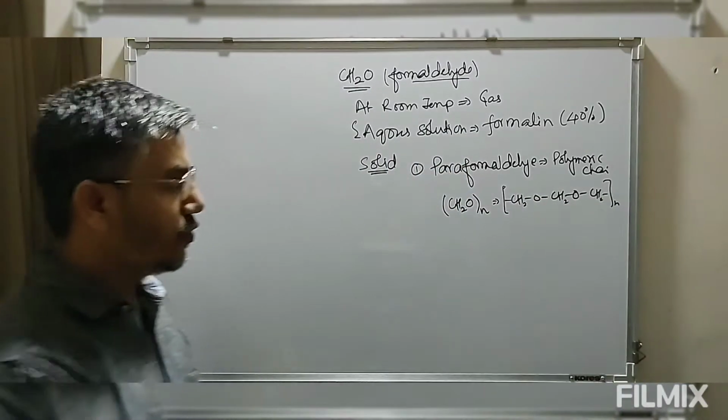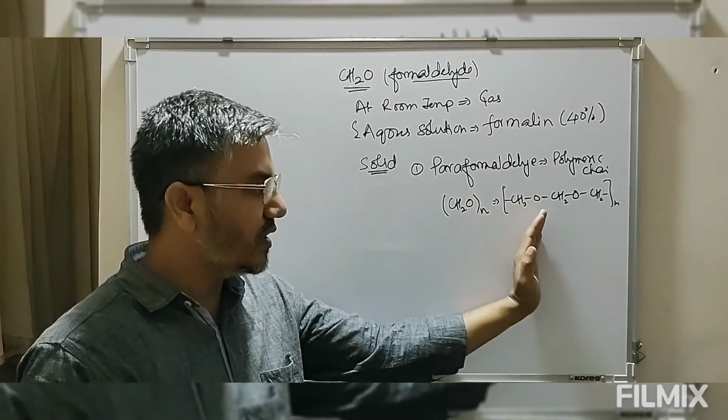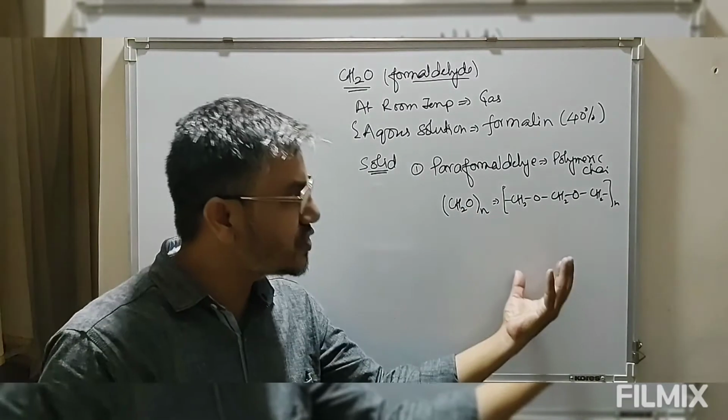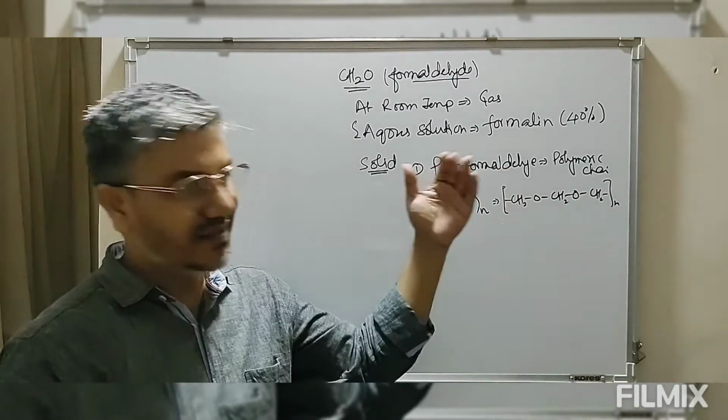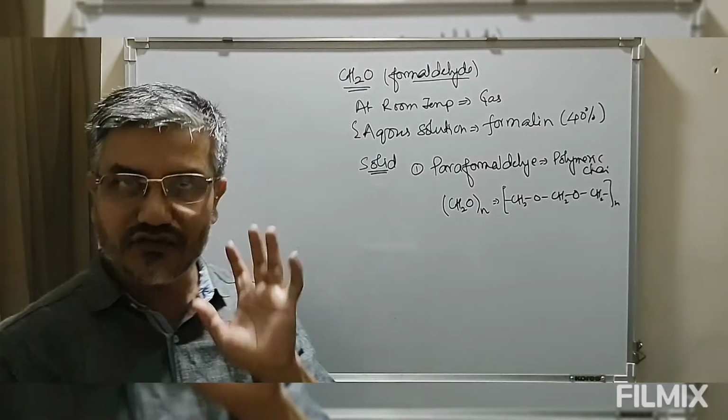So in the solid state, it is stored as paraformaldehyde, which is nothing but a polymeric chain. If we heat this paraformaldehyde, it gives formaldehyde, so it can be easily converted back into formaldehyde.